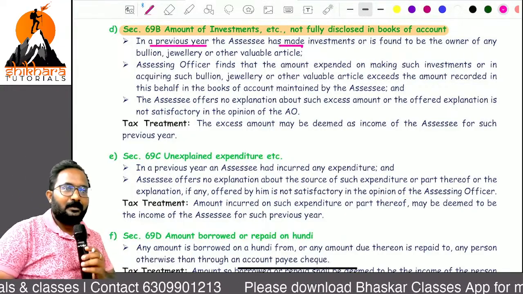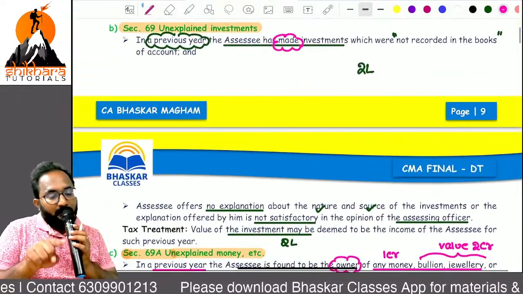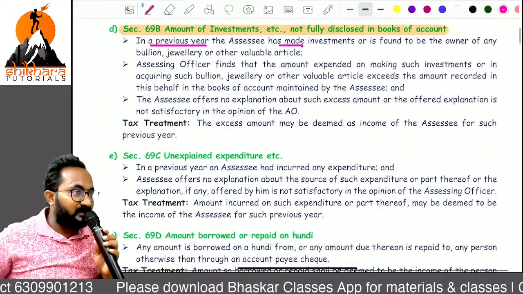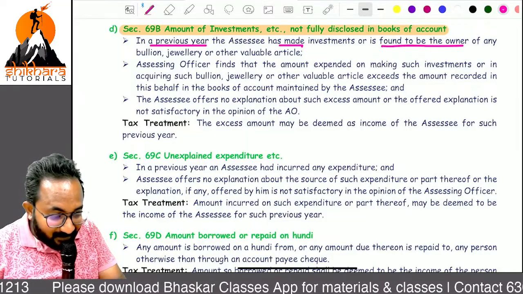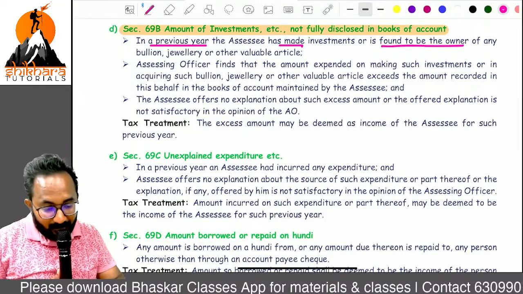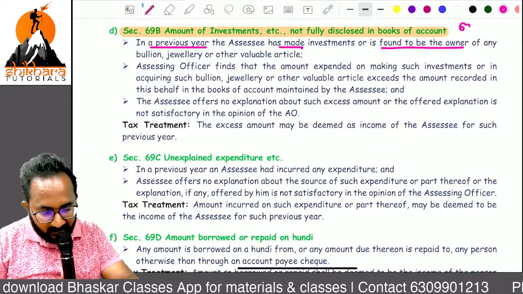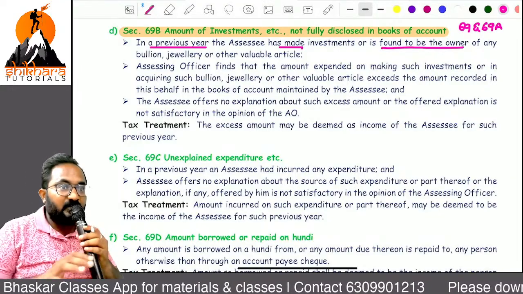Sir, I think it is similar to which section, ma'am? 69. In the previous year, you made an investment. Here also, in the previous year, you made investments and are found to be the owner. It is similar to both the sections, sir. Yes. What are both the sections, ma'am? 69 and 69A. But what is the difference, sir?